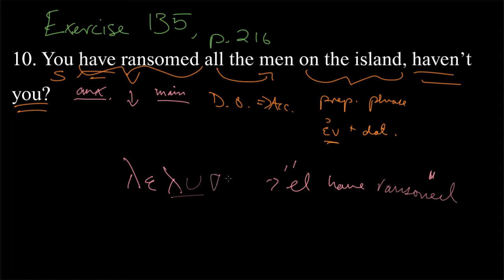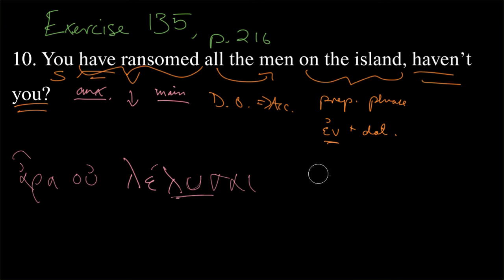So what we put in there is simply the second person singular ending, lelusai. And that's a short diphthong when it's word final in Greek, except for the optative mood. So what we have here, lelusai, is exactly the verb we want. Haven't you, though, we need to include that here at the beginning as a part of our expectation. So ara u, haven't you ransomed, freed for yourself, that is, all the men.